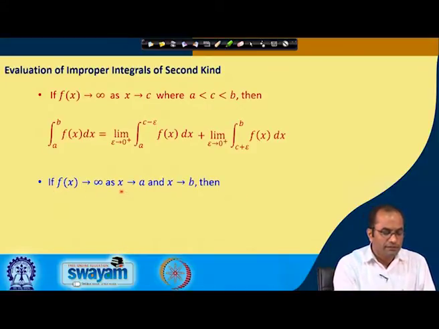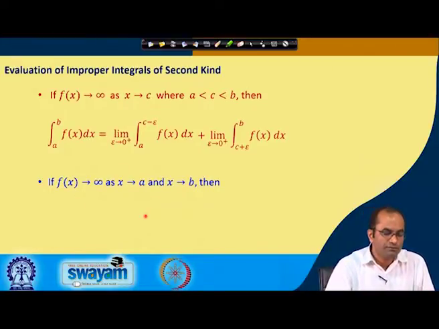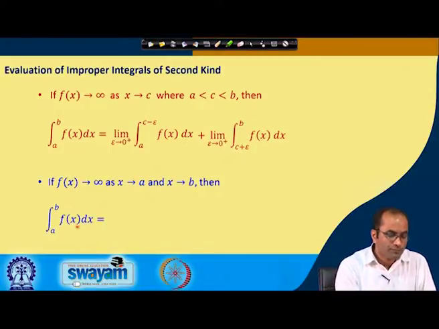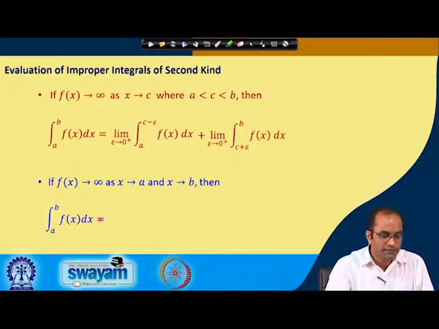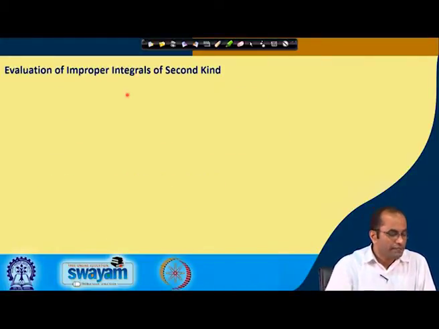So, if f(x) goes to infinity at both the ends, like x goes to a and also x goes to b, this is another possibility for the second kind of integral. In this case we can evaluate the integral from a to b of f(x) dx by introducing a plus epsilon 1 and b minus epsilon 2, and then taking the limits as epsilon 1 approaches 0 from the right and epsilon 2 approaches 0 from the right. Now, we will take some example here where we can evaluate, just again a remark.